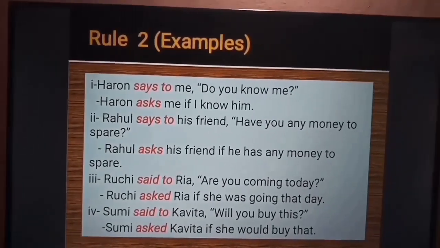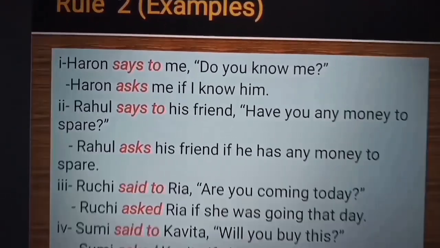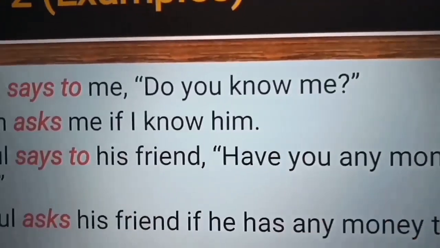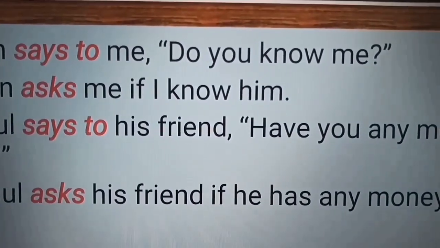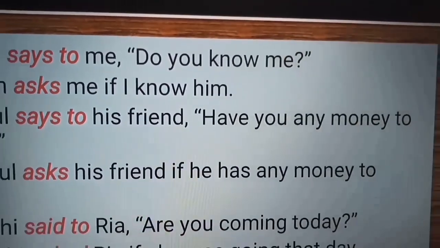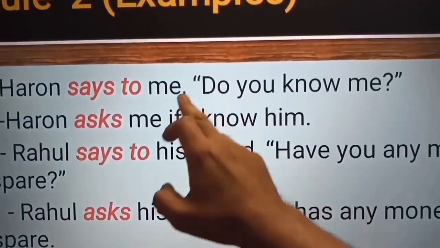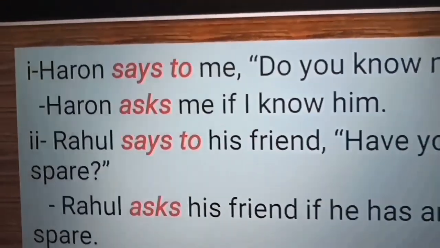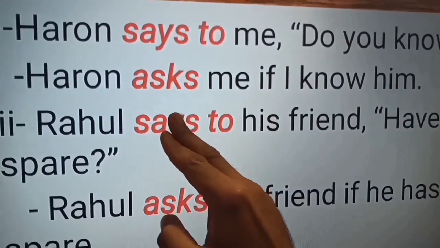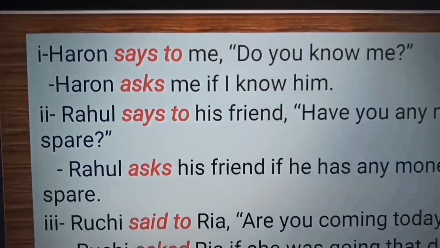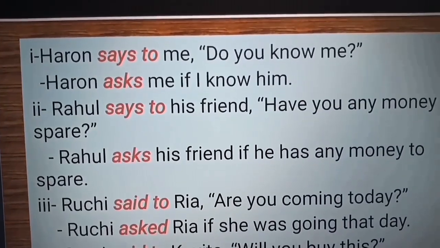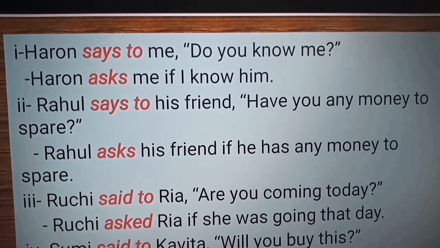It is a question that begins with an auxiliary verb. So now I have to replace my inverted commas by if, and says to will get replaced by asks. So now Heron asks me if I know him.